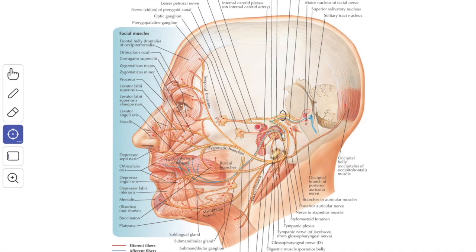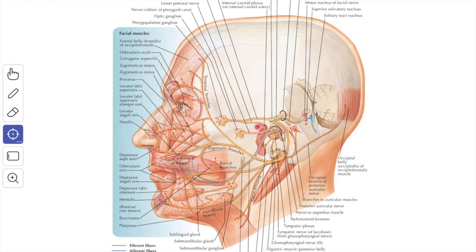The central processes of the geniculate ganglion pass through the trunk and the sensory root of the facial nerve, and they terminate in the pons in the upper part of the nucleus of the tractus solitarius.